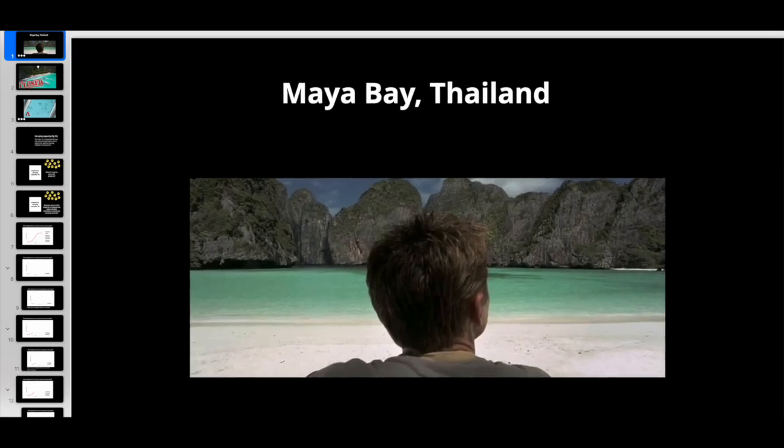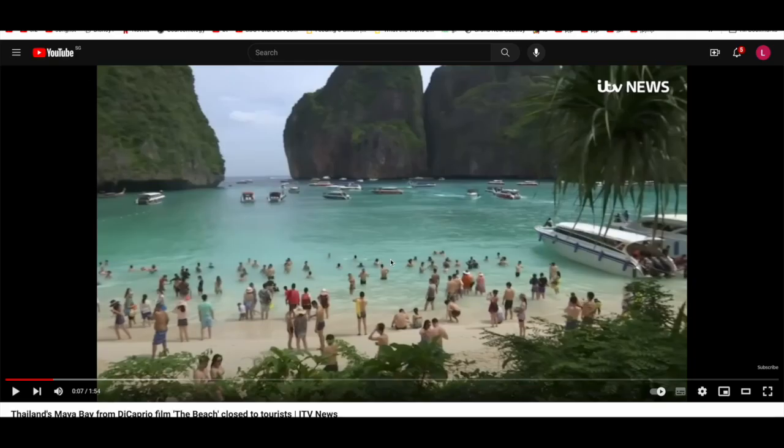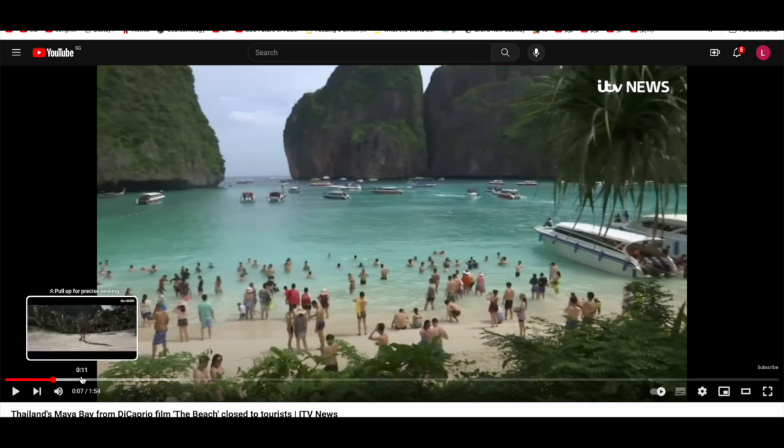What happened over the years was that when Maya Bay was featured in The Beach, its beauty became known to a lot of people in the world, and a lot of tourists started visiting. This is what you would typically see in Maya Bay a few years ago: very crowded, a lot of boats.